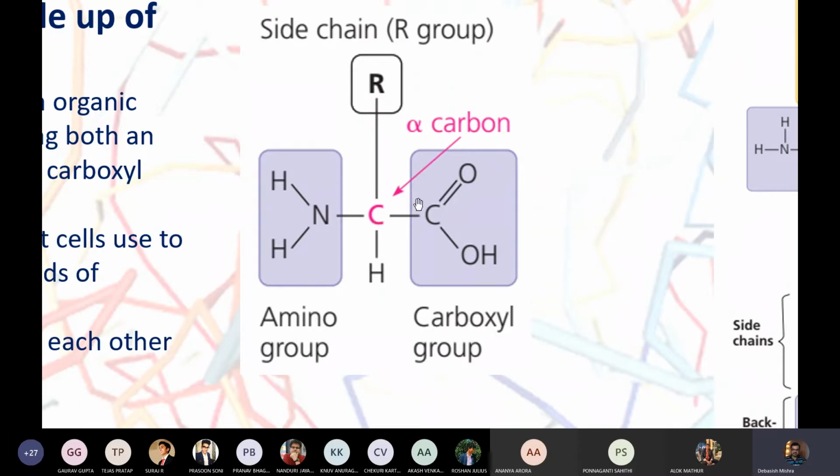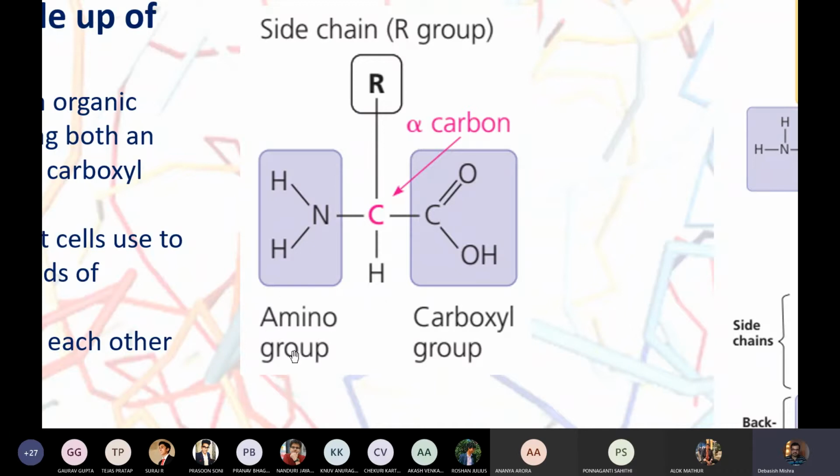It is connected to oxygen. Oxygen is negatively charged. Two oxygen atoms. It is connected to a carbon atom, which is connected to two oxygens. This is connected to a nitrogen atom directly. Nitrogen atoms can gain a proton and form an ammonium ion, so these are positively charged. That's why we call amino acids zwitterionic.